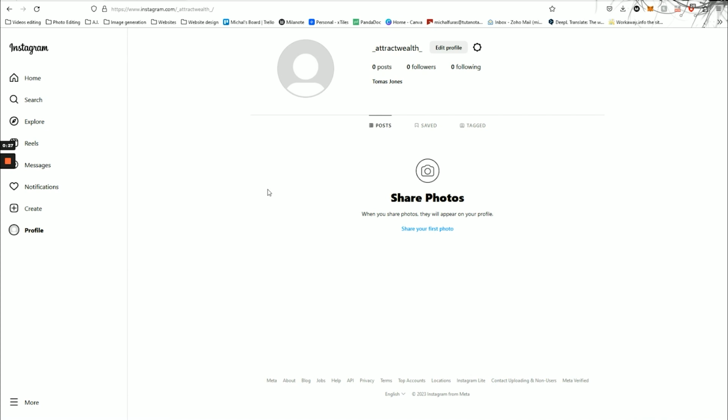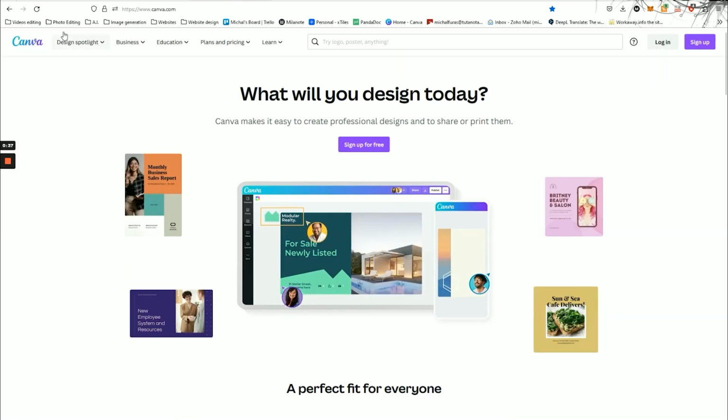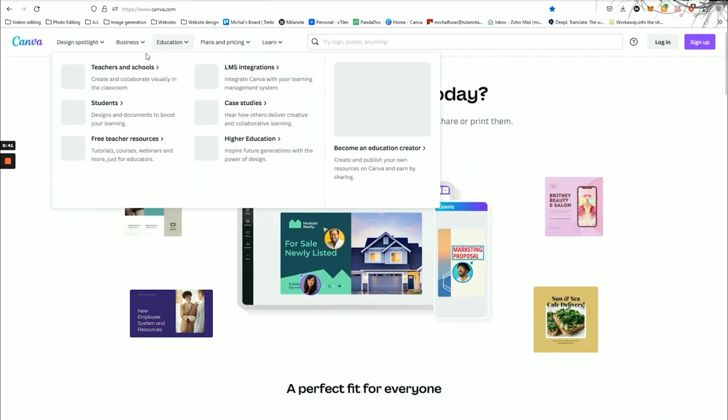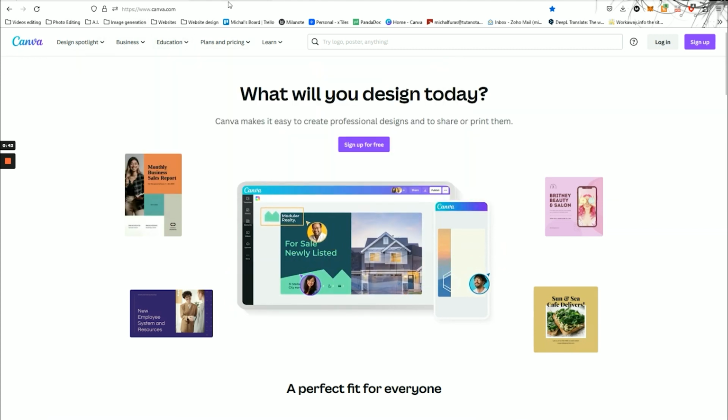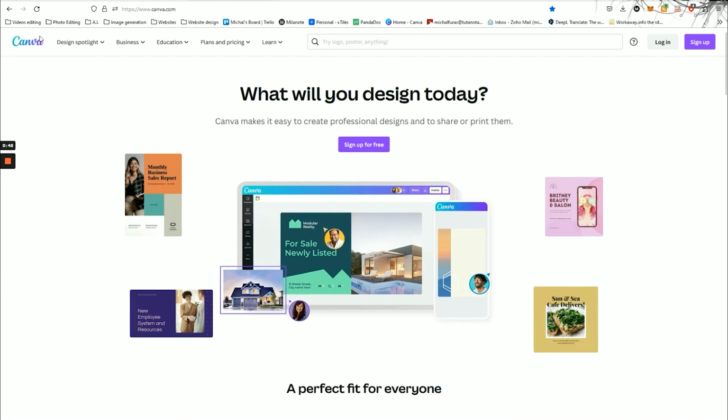Pay close attention. To complete the creation of your Instagram account, you will need two things: a profile picture and a description for your account. To create a profile picture, you can use Canva. If you don't have an account, don't worry. You can create one for free. Go to Google and search for Canva. It will redirect you to the Canva website.